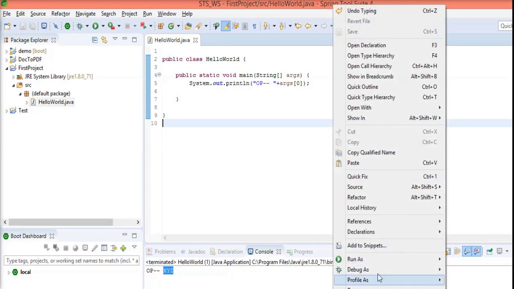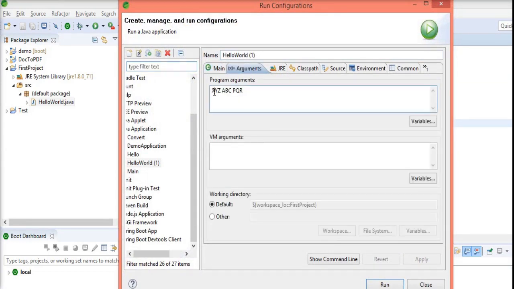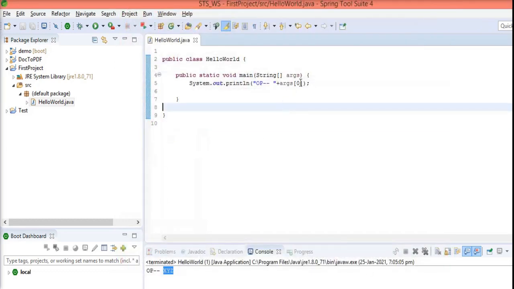Because this is the first argument, this is the second argument, and this is the third argument, and here I am printing only the first argument. If I print the first, second and third arguments, then it will give the output of every one.